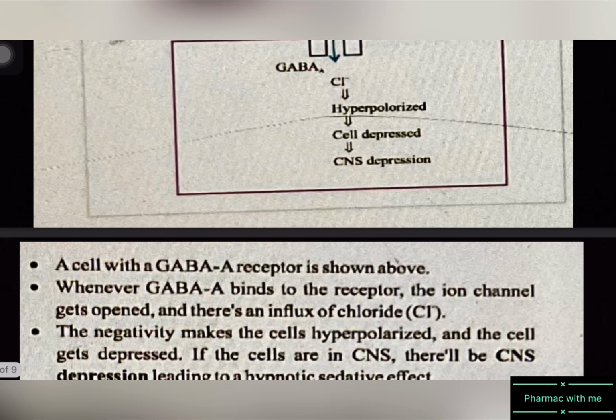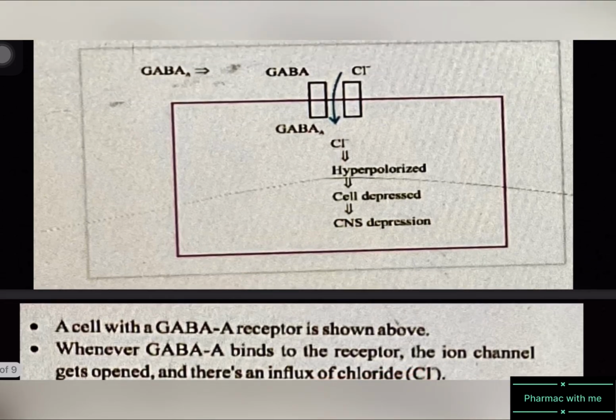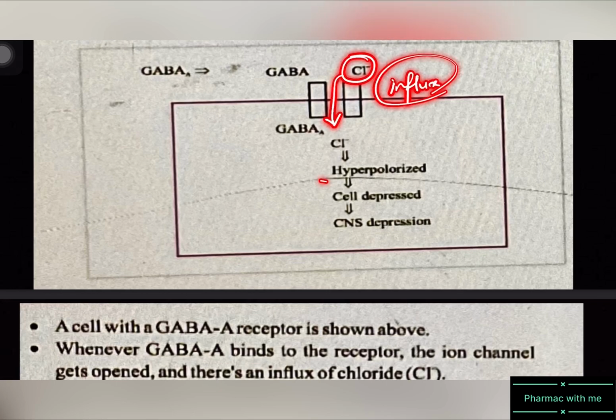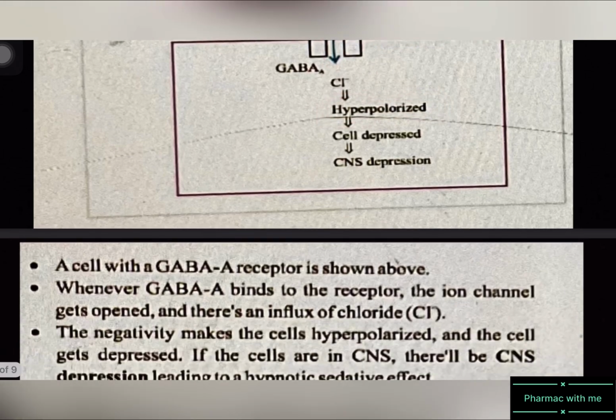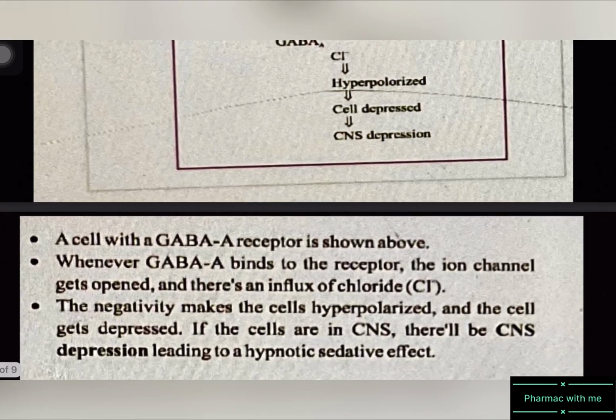The negativity makes the cell hyperpolarized, because there is increased negativity inside the cell. This causes the cell to get depressed, and if these cells are in the CNS, there will be CNS depression leading to a hypnotic sedative effect.